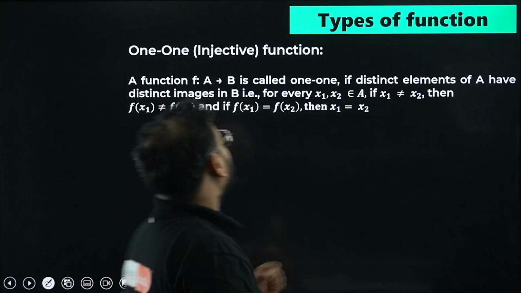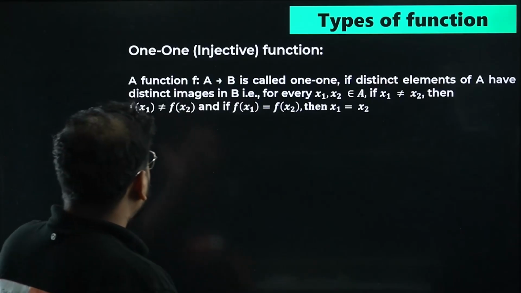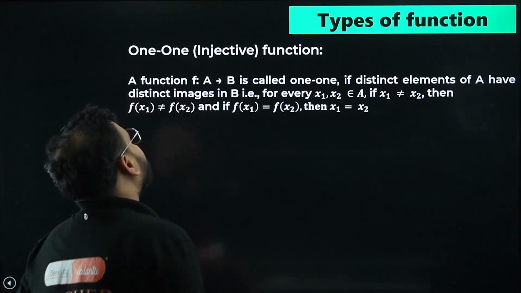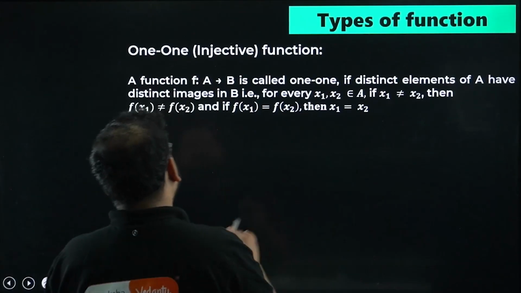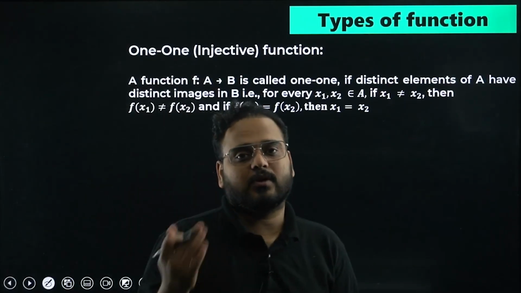Let's start now. So if you see types of functions, one-one or injective function: a function f from A to B is called one-one if distinct elements of A have distinct images in B. Now what does this statement mean?